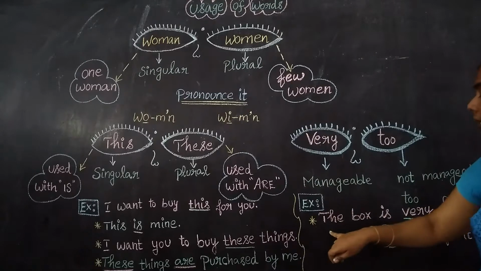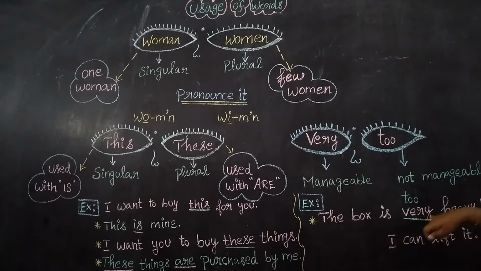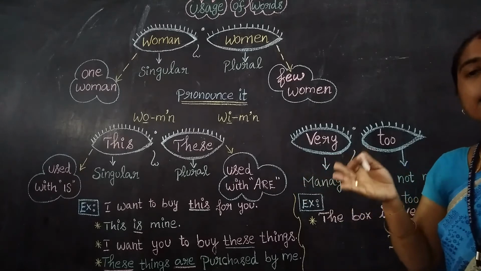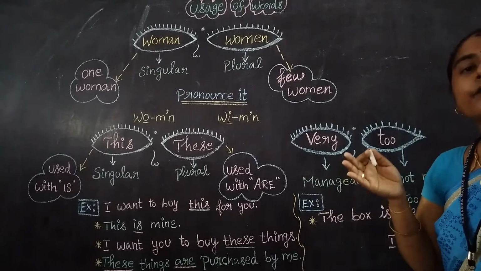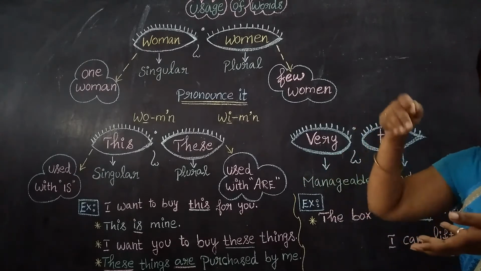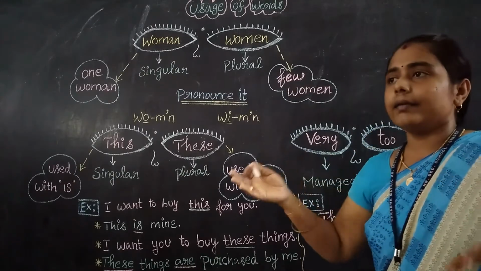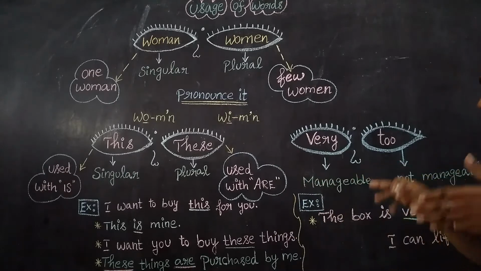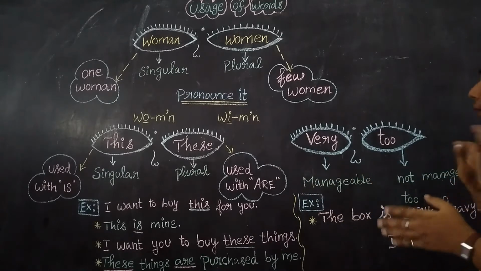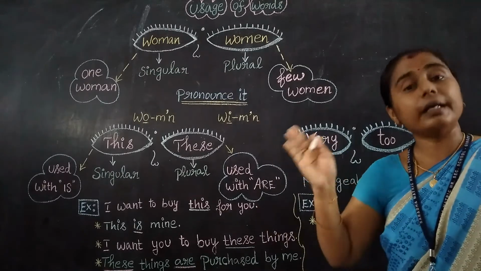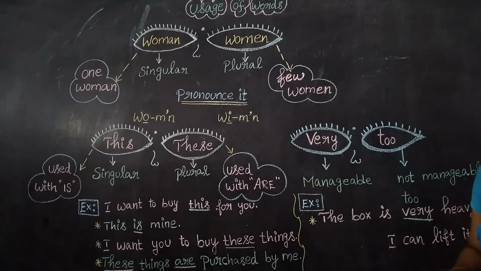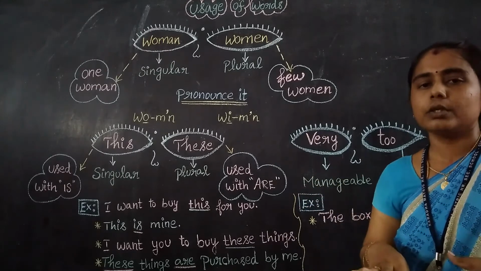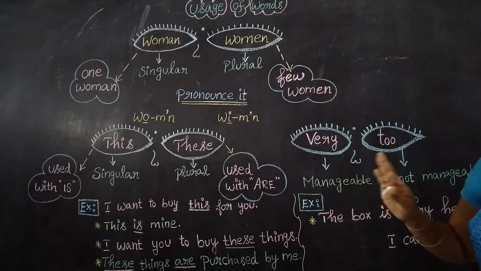Let us see the example. Look at the example. See, the box is very heavy. The box is carrying something, right? It carries some weight inside the box. They kept some things, right? It carries some weight, right? So the box is very heavy. The box is already very heavy, but I can manage it. Yes, I can lift it. So whatever the weight, I can manage it.